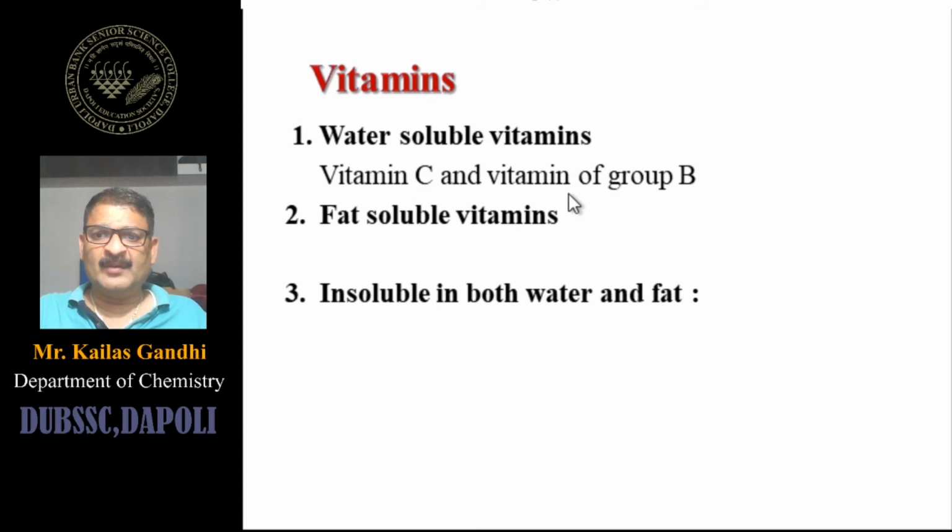Water soluble vitamins are vitamin C and vitamins of group B. So we have an idea about vitamin C. People are suggesting to take vitamin C, which increases our immunity. So people are now becoming aware of vitamin C. They are taking the tablet. The name of the tablet is Celin.